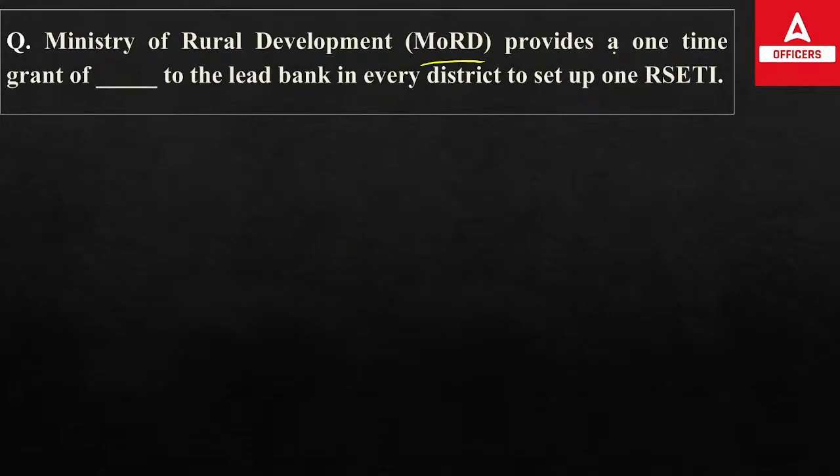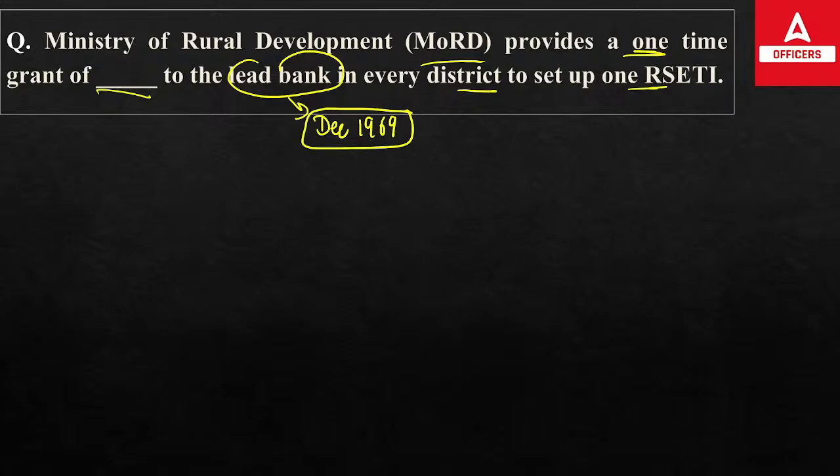Ministry of Rural Development provides a one-time grant of dash to the lead bank in every district to set up the RCD. So first of all, lead bank was introduced by RBI in December 1969, in which a particular district will have their own lead bank, which will focus on increasing the credit planning there, as well as branch expansion. Both have to be there under the lead bank.